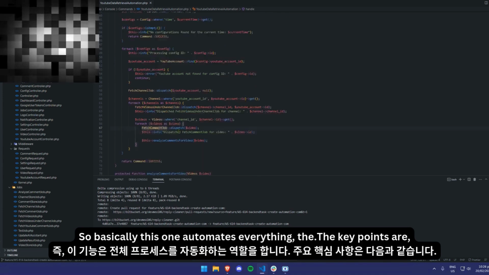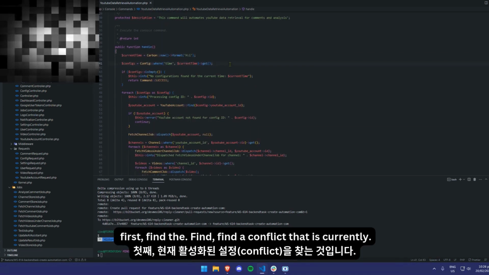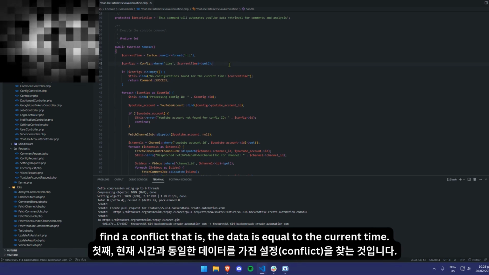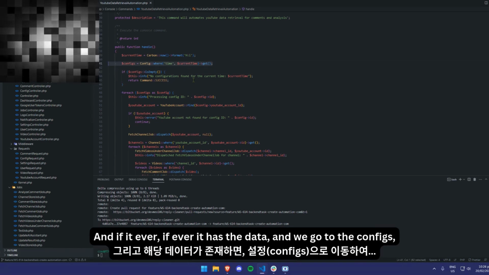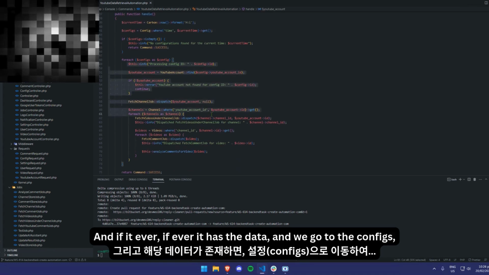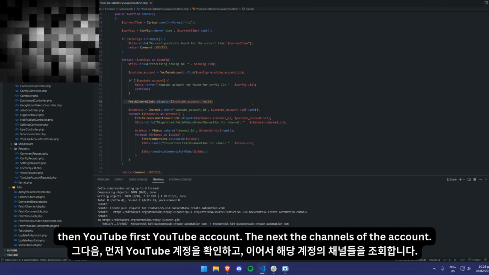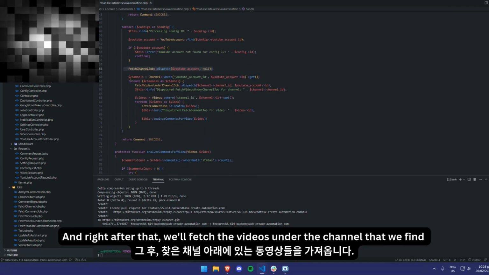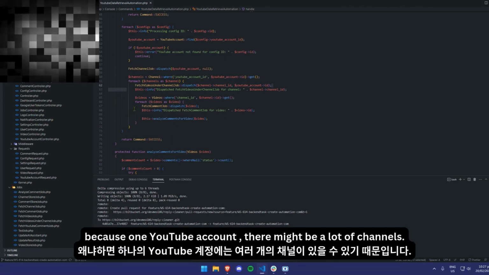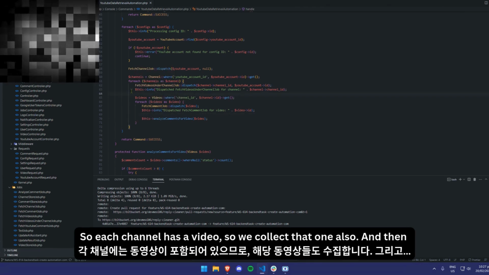The key points are, first, find a config whose date is equal to the current time. If it has data, then we go through the configs, and we retrieve first each account, then the channels of that account, and right after that we fetch the videos under the channel that we find. In each YouTube account, there might be a lot of channels, and each channel has videos, so we collect that also.